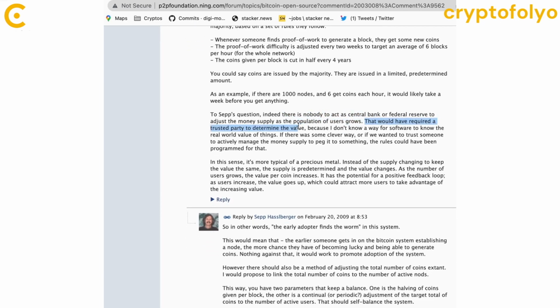That would have required a trusted party to determine the value, because I don't know a way for software to know the real-world value of things. If there was some clever way, or if we wanted to trust someone to actively manage the money supply to peg it to something, the rules could have been programmed for that.